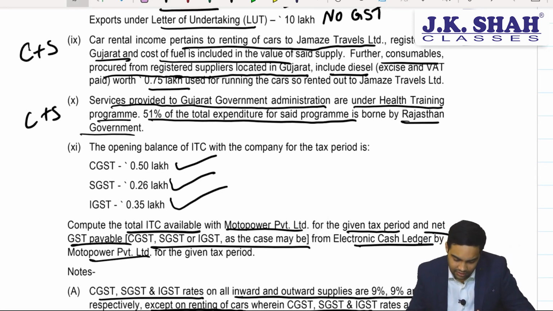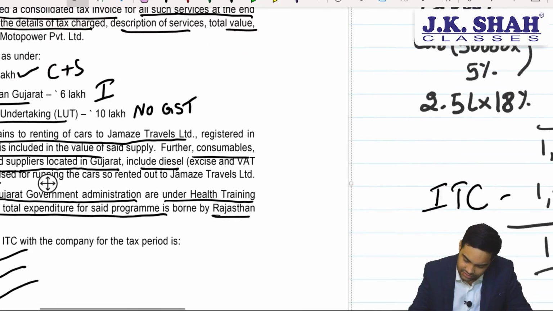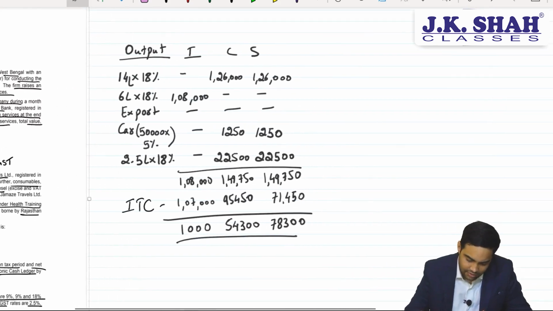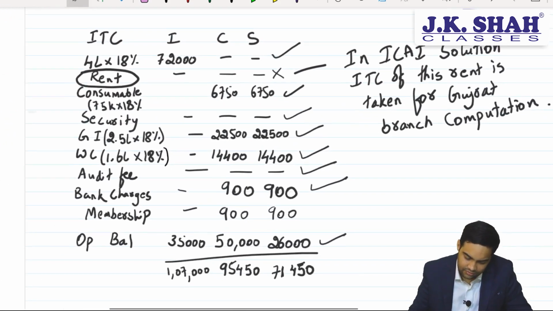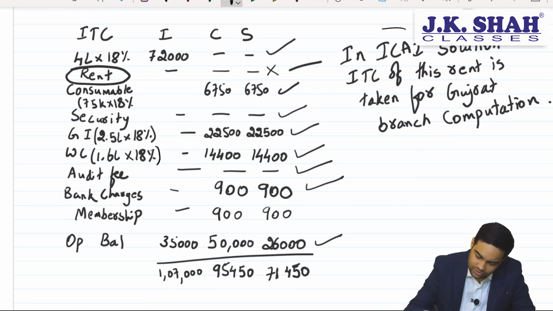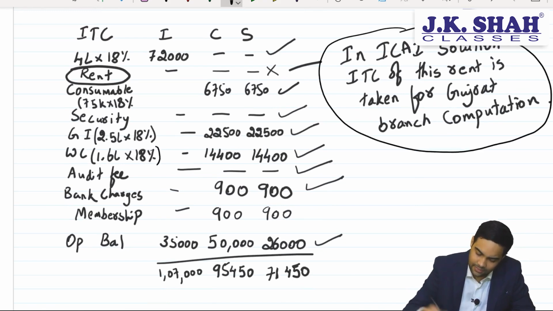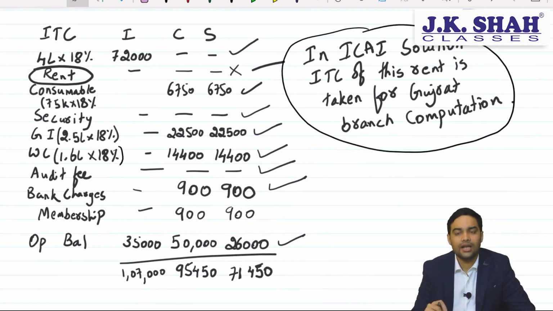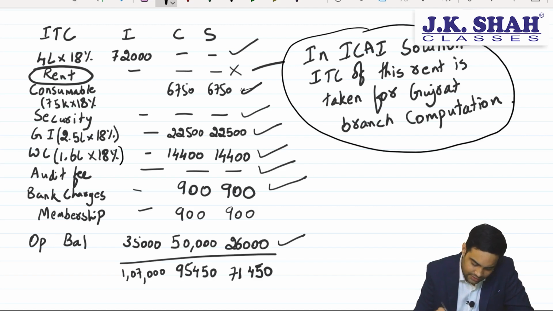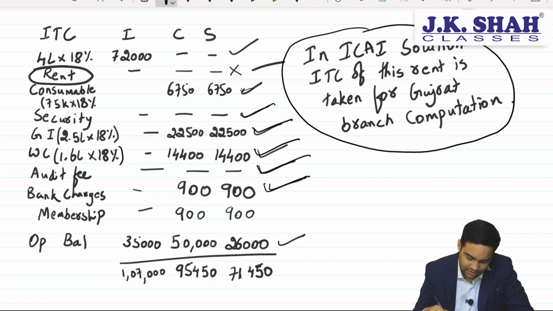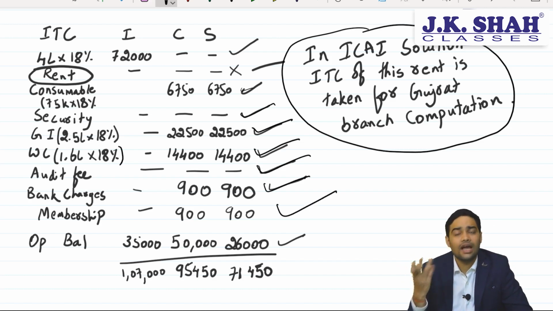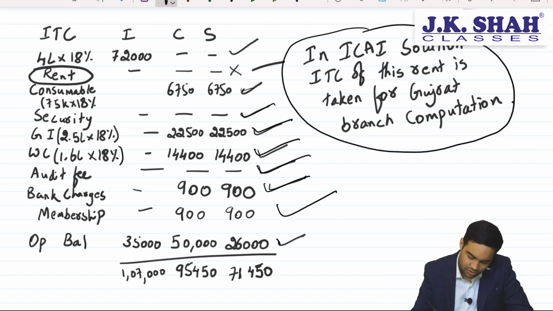Now, the entire working of this is available here. Just one difference with ICI solution is this part, ITC on rent. Otherwise, consumables, yes, you will be eligible. Security services, no ITC. General insurance eligible, works contract eligible, audit fee not eligible, bank charges eligible, membership of association, automobile association eligible. You have opening balance.